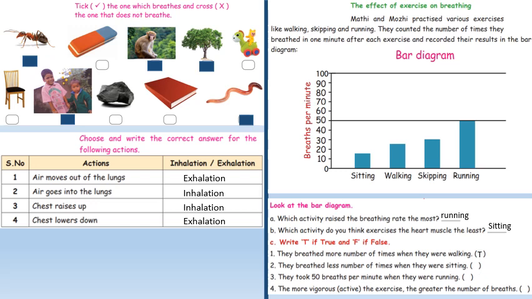Write true if true and false if false. They breathed more number of times when they were walking. True. They breathed less number of times when they were sitting. True. They took 50 breaths per minute when they were running. True. The more vigorous the exercise, the greater the number of breaths. True.